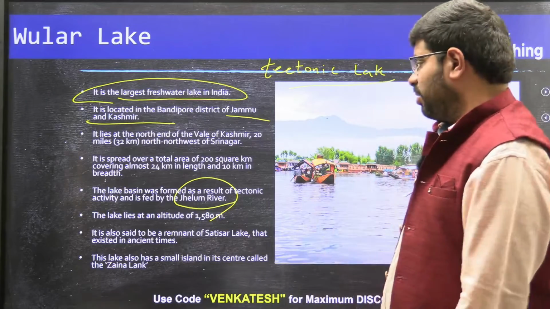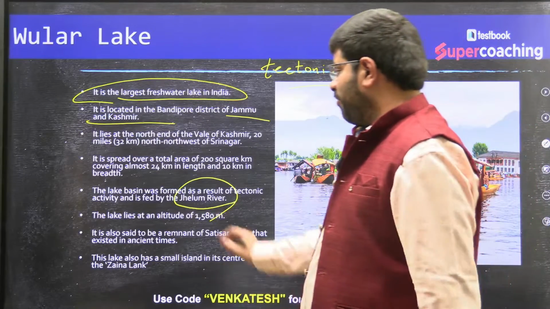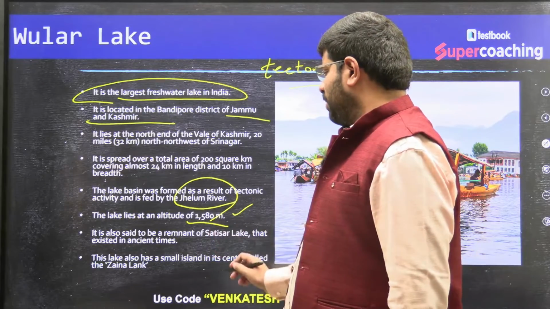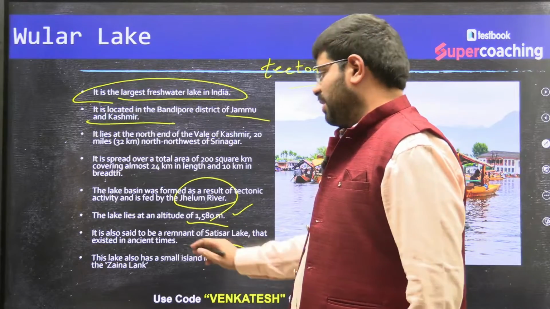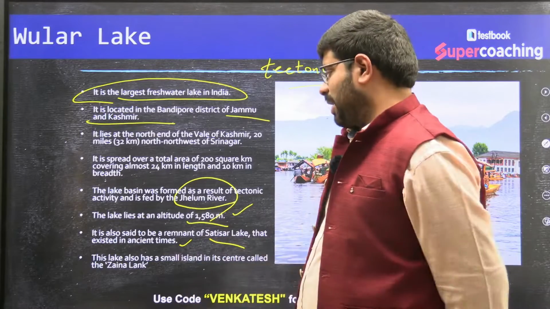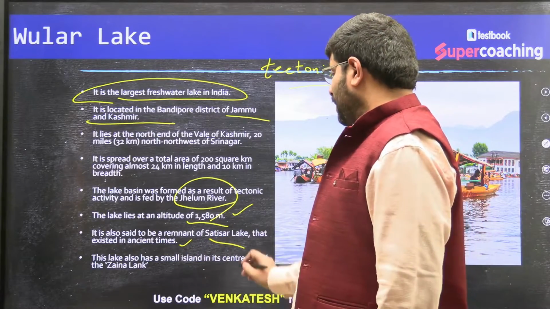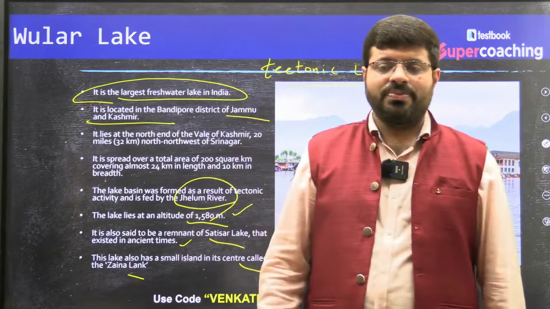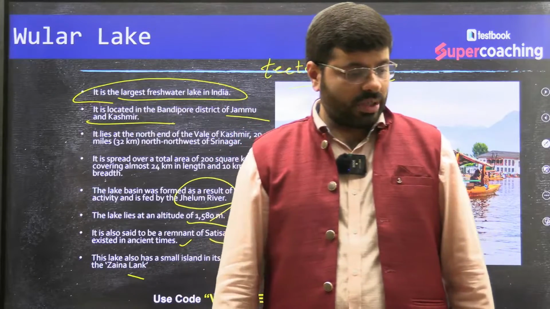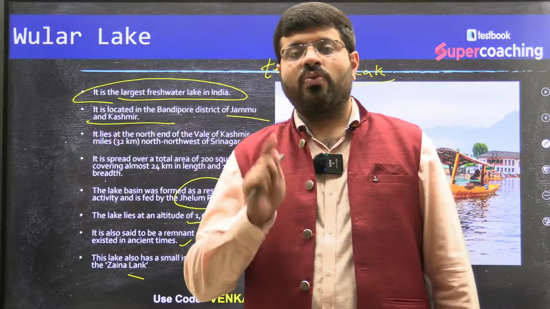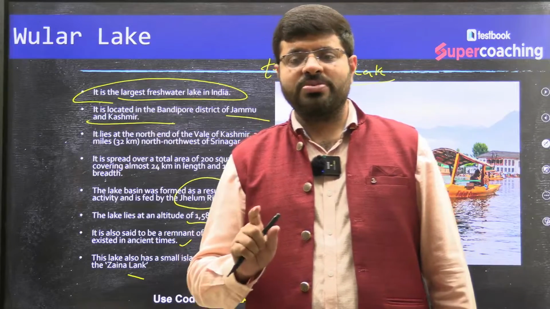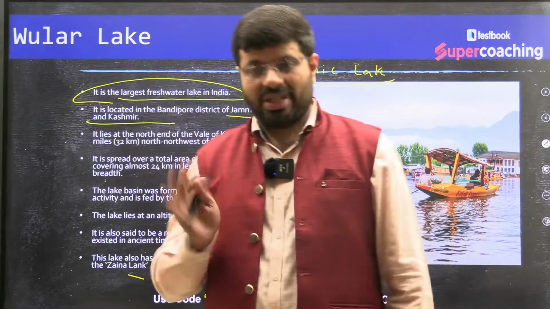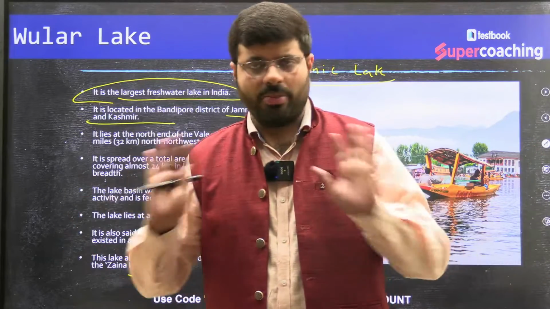The lake lies at an altitude of 1580 meters. Ignore. It is also said to be a remnant of Satisar Lake that existed in ancient times. This is only to understand. This lake also has a small island at its center called Zaina Lank. These are all some additional facts. As a student, I want you to remember these two things for sure. Vular Lake is part of Jammu and Kashmir. It is part of the region near the Jhelum River. That's it. Beyond that, I don't want you to remember anything.